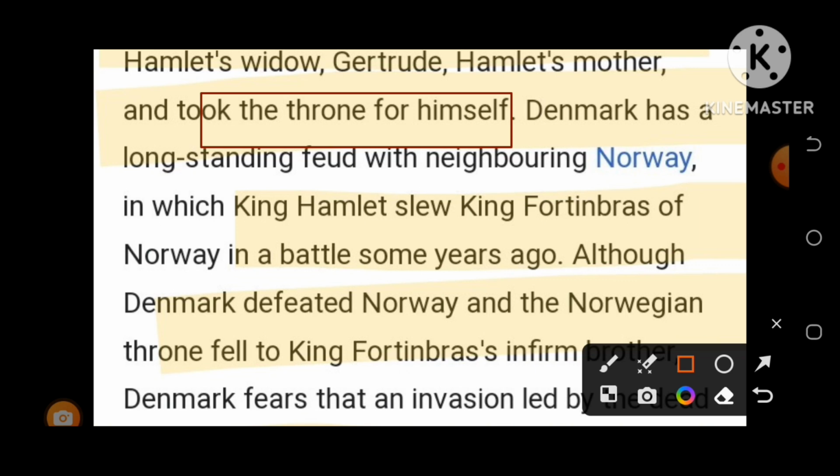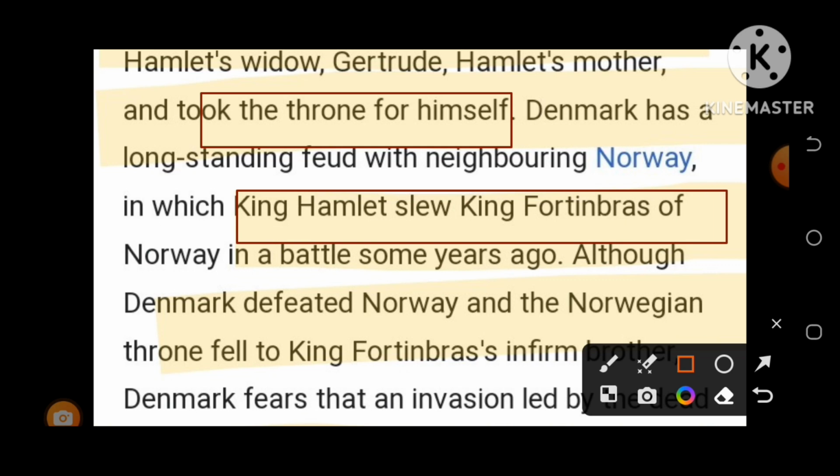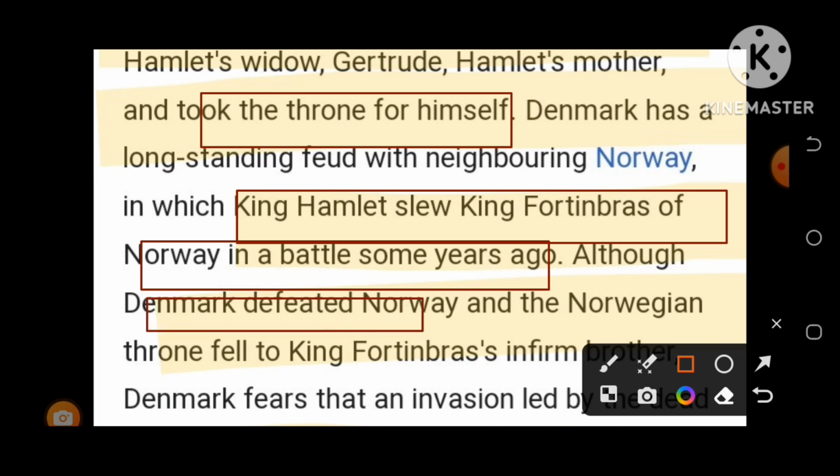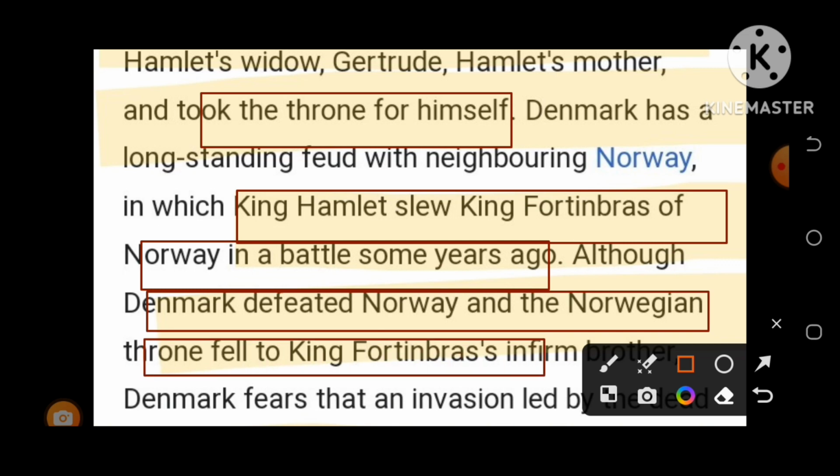Right? But one important thing is that King Hamlet, in the battle with Norway, killed the King of Norway, Fortinbras. So Norway's Prince Fortinbras wants to take revenge on Denmark. King Hamlet slew King Fortinbras of Norway in a battle some years ago. Although Denmark defeated Norway, the Norwegian throne fell to King Fortinbras' infirm brother.